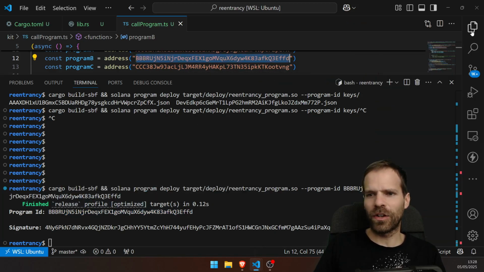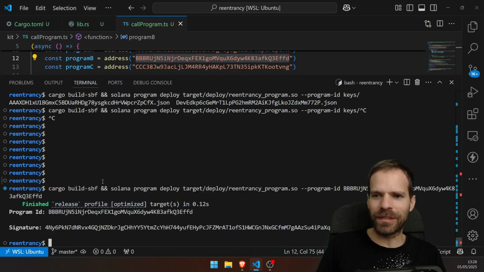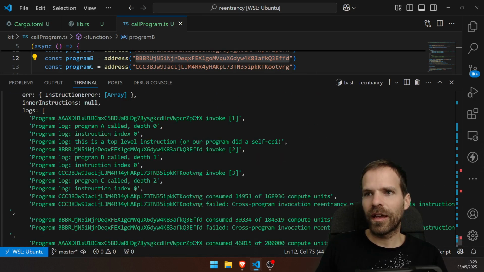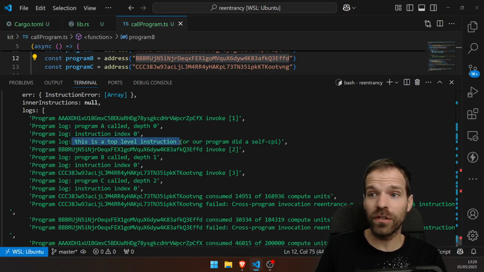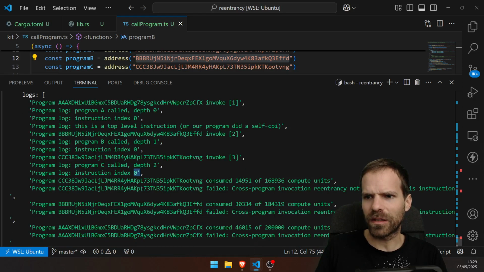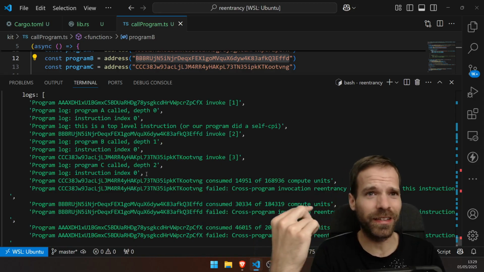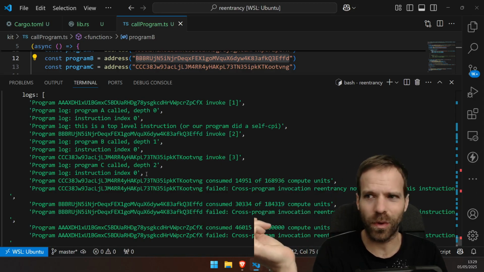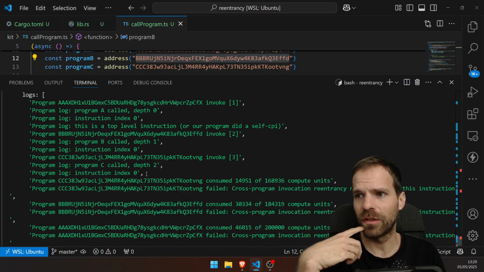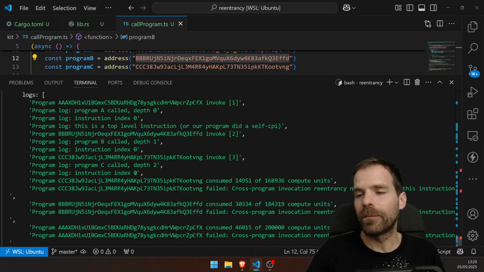Good. Okay, so we deployed to A, B, and C. Let's call it again and check the logs. There we go. Now program A is telling me this is a top level instruction. Instruction index 0. That's what I would expect as well. I probably had instruction index 2 because I did 2 calls to the compute budget program or something like that in the previous video. That's what confused me there, probably. So yeah, that makes sense.